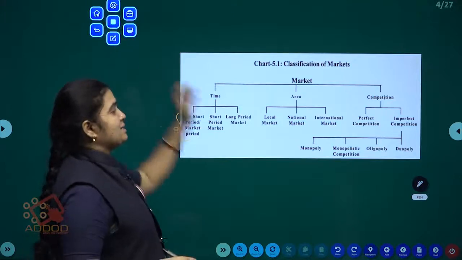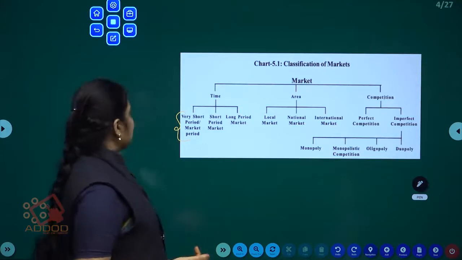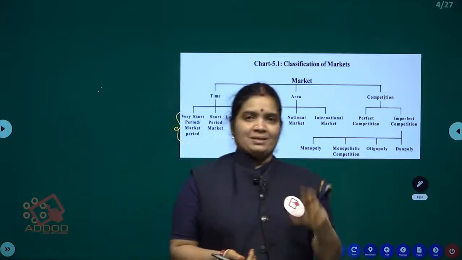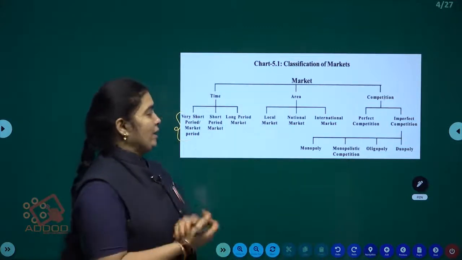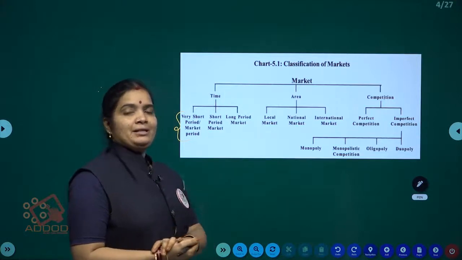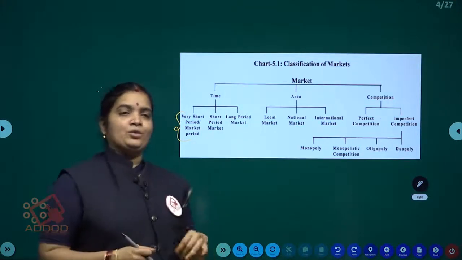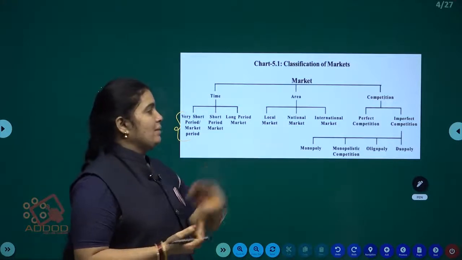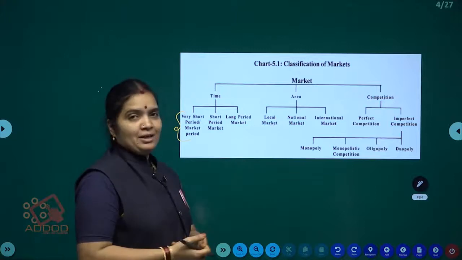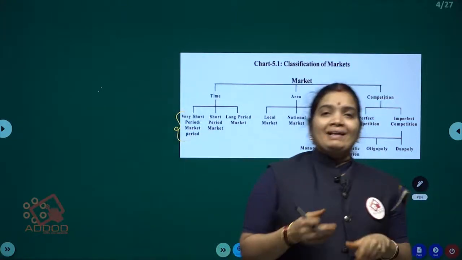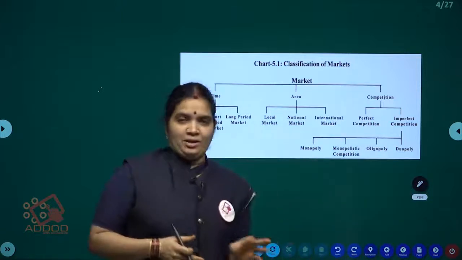Here demand and supply relate to a particular place. Next, national market means buying and selling activities relate to throughout the country. Next, international market means purchases and sales relate to dealings between countries.